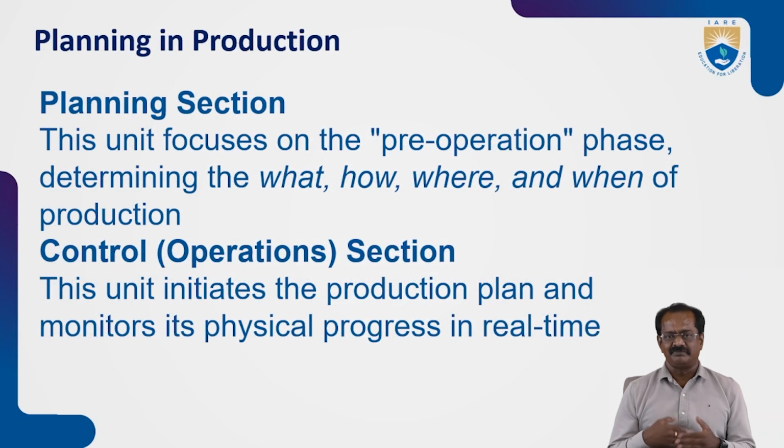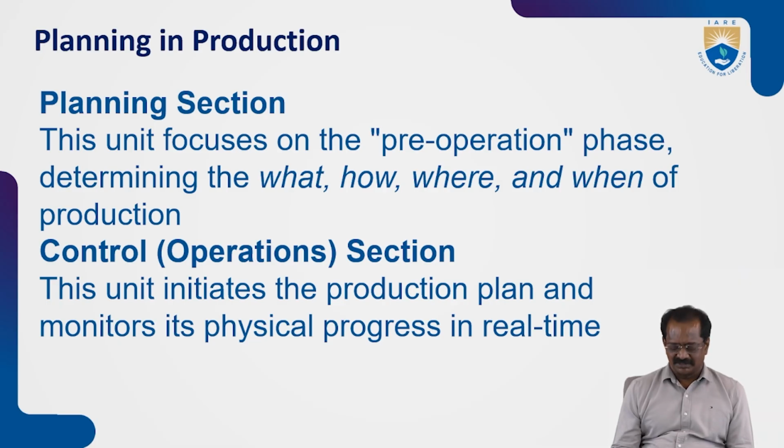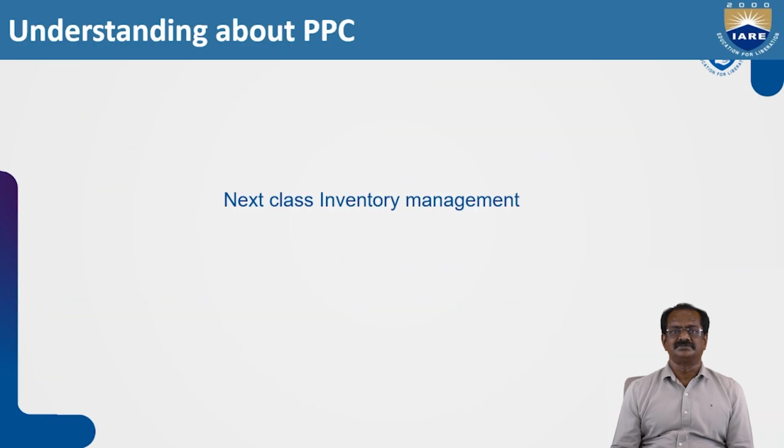In the planning section, every time they need to review what, how, where, and when the production should be done, which will always give you new ideas in production, because the technology is changing, the tools are changing, the machines are changing, the people are changing, so the people are getting experience. So can we place juniors in place of experienced people because the systems are automated? Like that, the planning is always reviewed to reduce the cost of production. At the same time, the control operation section.